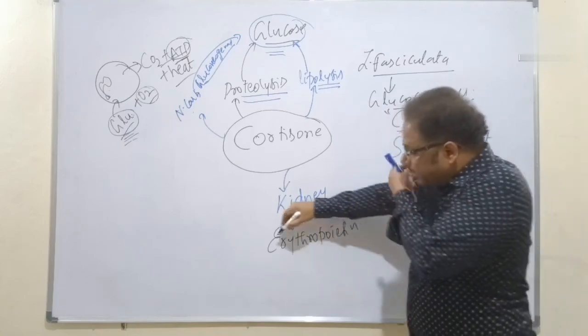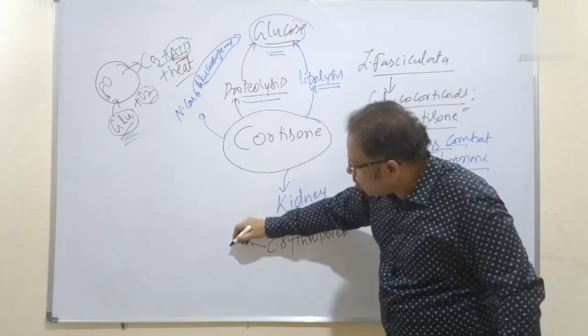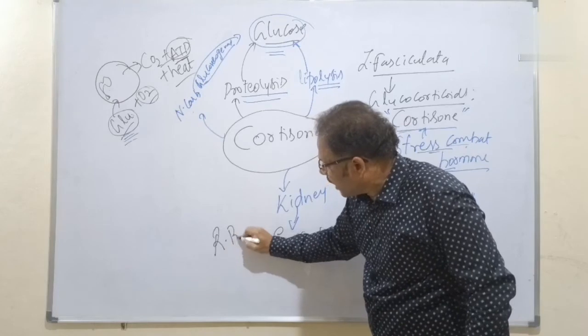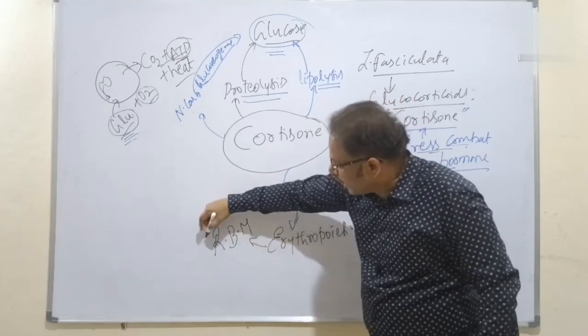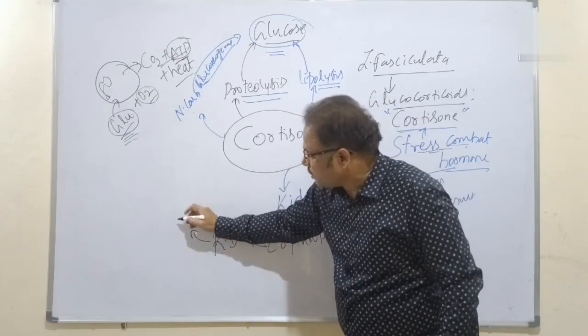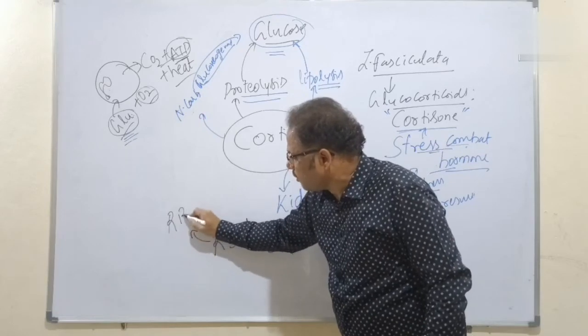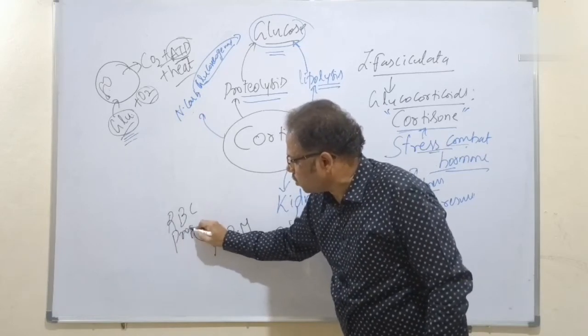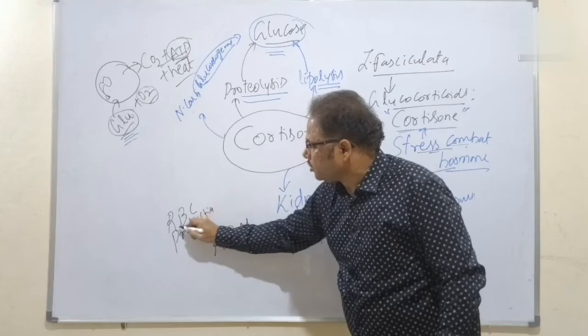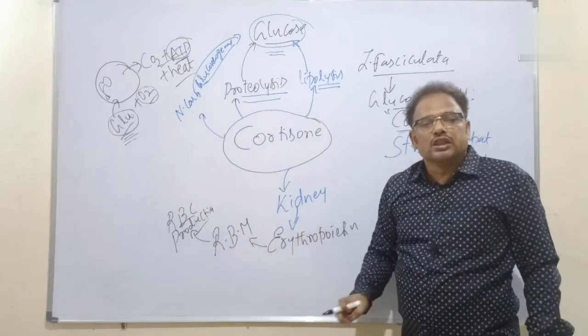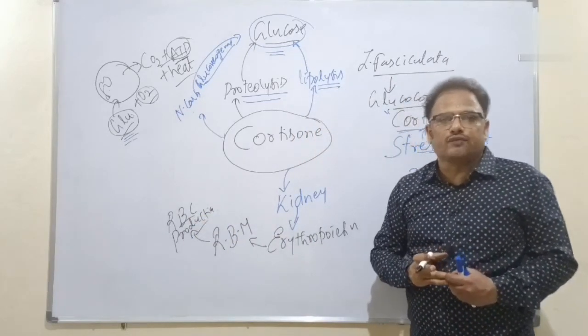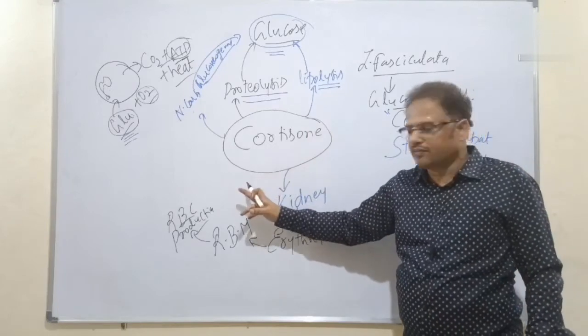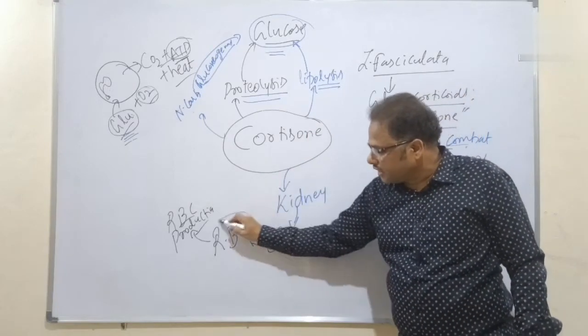Then erythropoietin stimulates which one? Bone marrow, red bone marrow. Red bone marrow goes for which one? More RBC production. That is erythropoiesis. More RBC production during the erythropoiesis. Erythropoiesis means the process of formation of RBC or erythrocytes by the erythropoietic tissue called as red bone marrow.